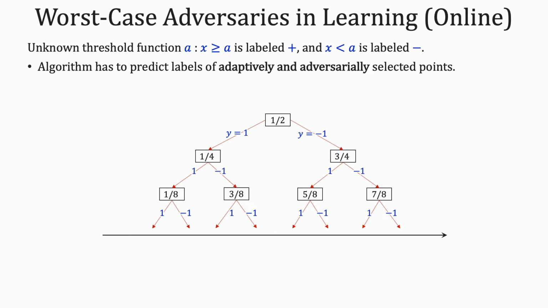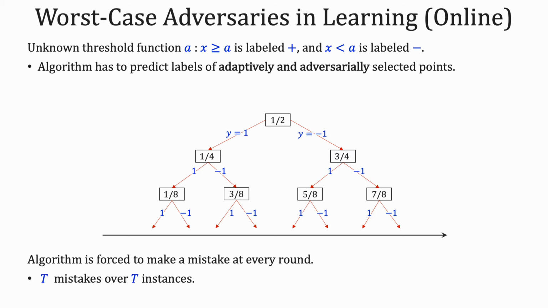In general, the point is that no matter what the algorithm does, there is still a path that has the same property of forcing the algorithm to make many mistakes while keeping a perfect hypothesis still feasible. Thus, the algorithm is forced to make a mistake every round and thus makes t mistakes.